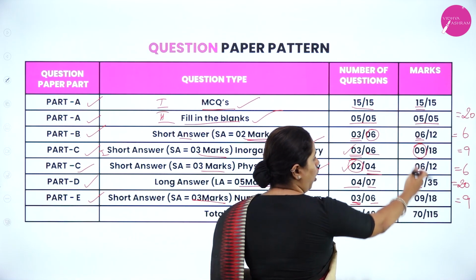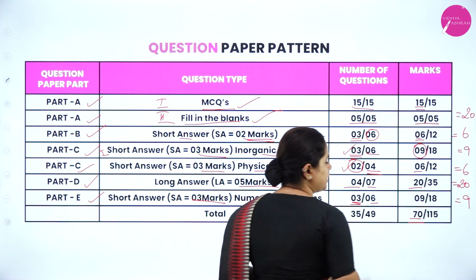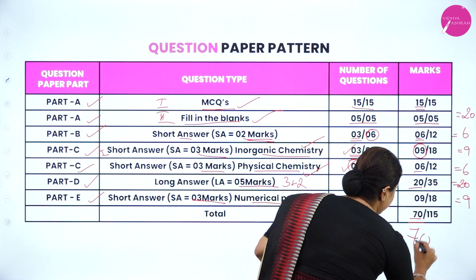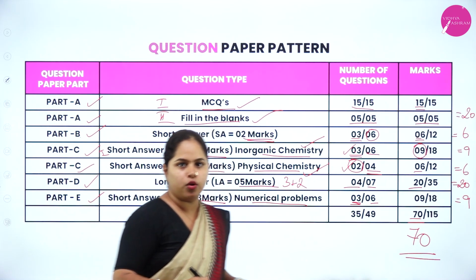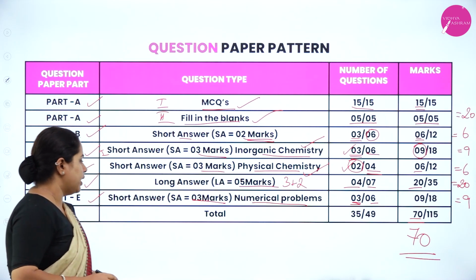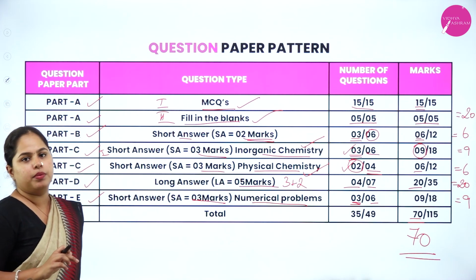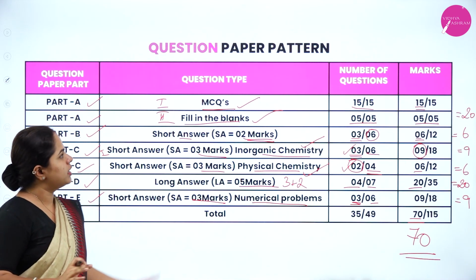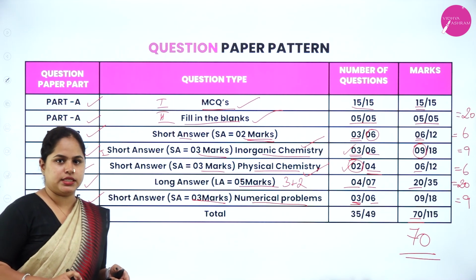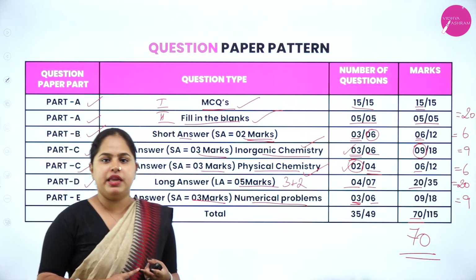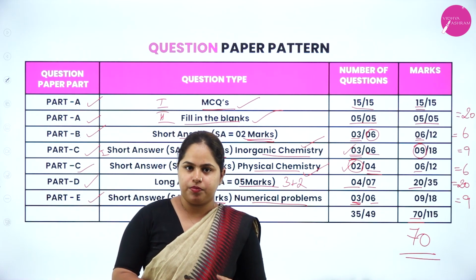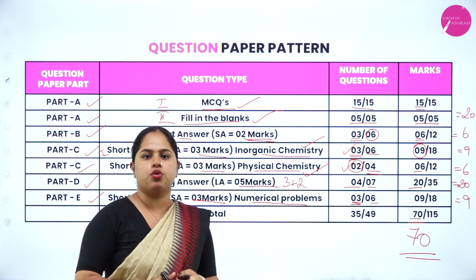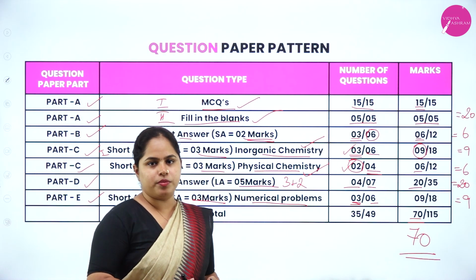And adding all of this together, what you will get? 70 marks. So this is your 70 marks from theory. I hope that is clear to you, right? So the last part E is completely for numericals. So this is the question paper pattern consisting of part A, B, C, D and E, right? So all together you score your 70 marks. I hope that is clear.